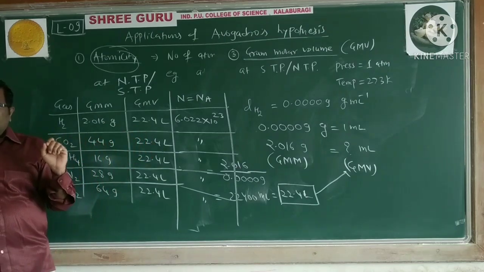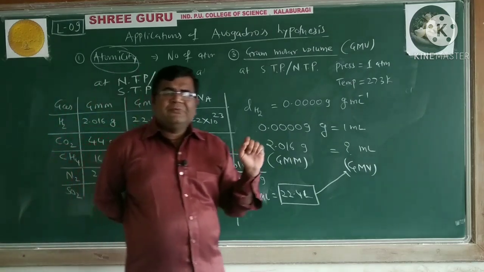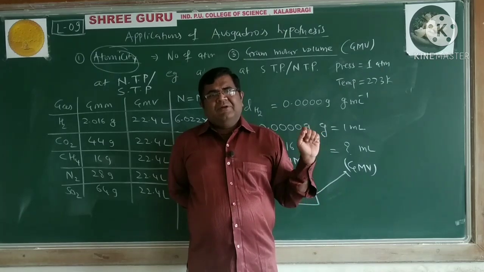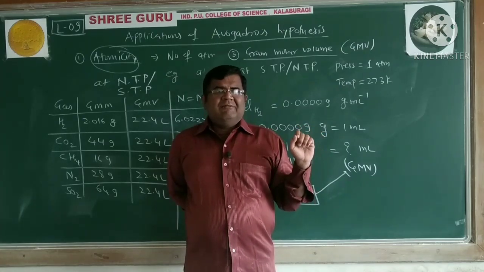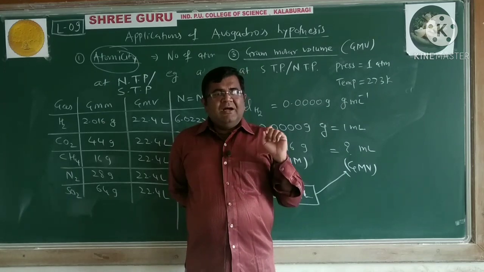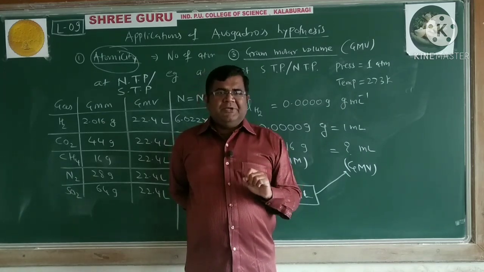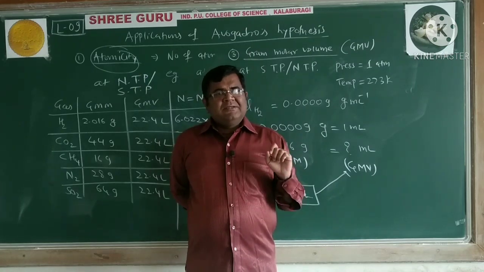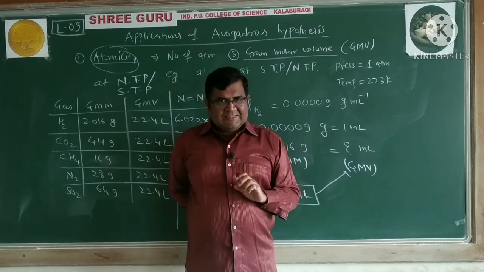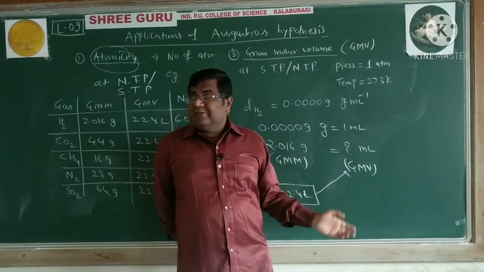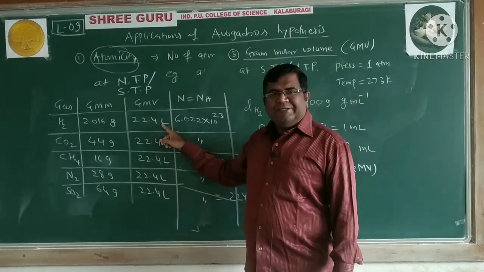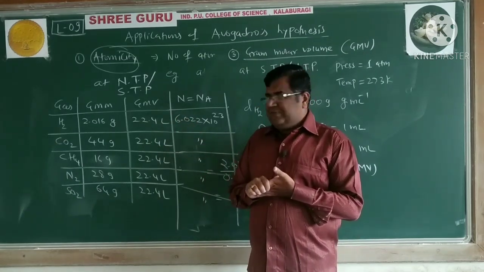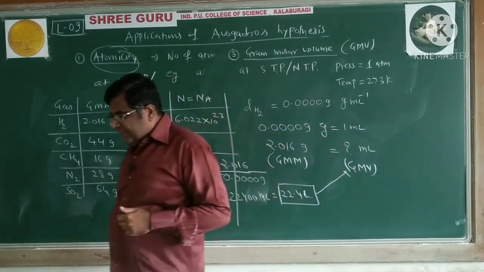The question is only one: state Avogadro's hypothesis. Under similar conditions of temperature and pressure, equal volumes of all gases contain an equal number of molecules. The meaning of it and the number 22.4 liter are the main important features of this hypothesis.